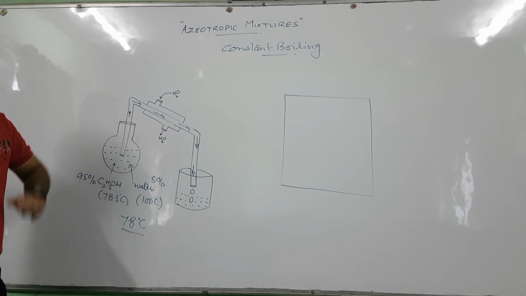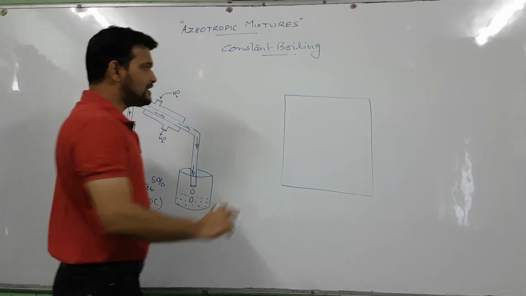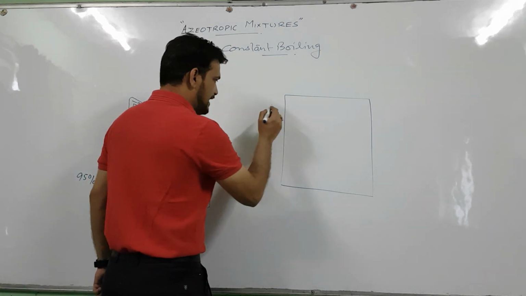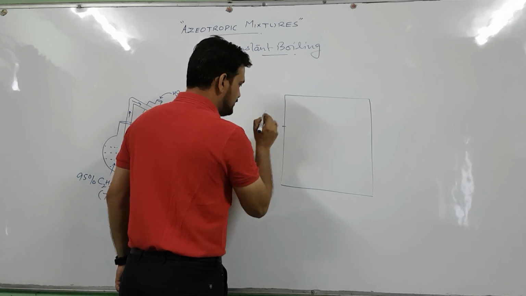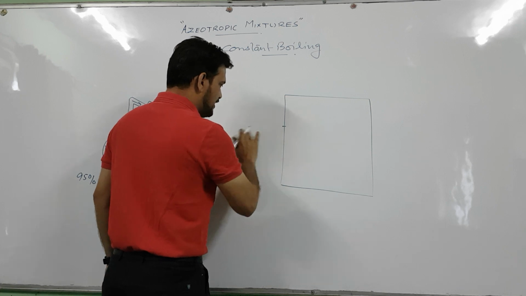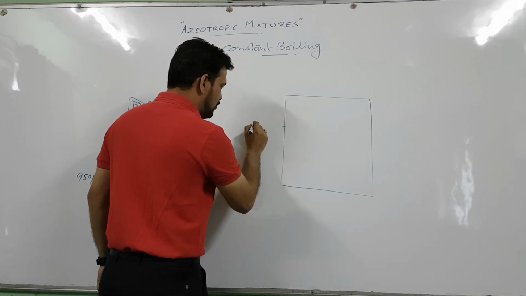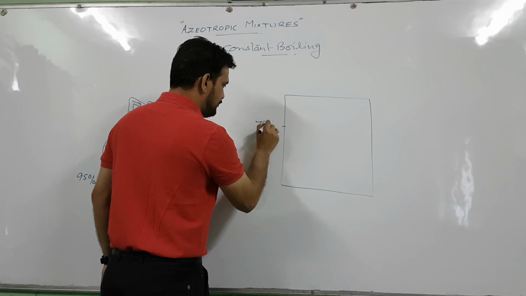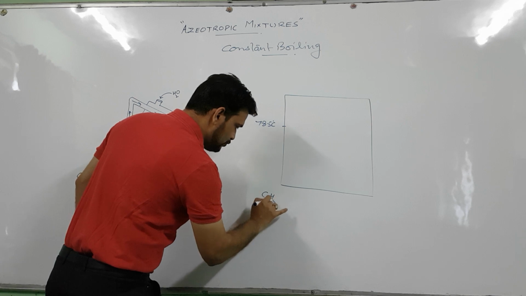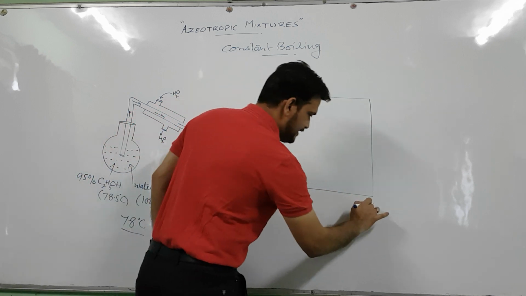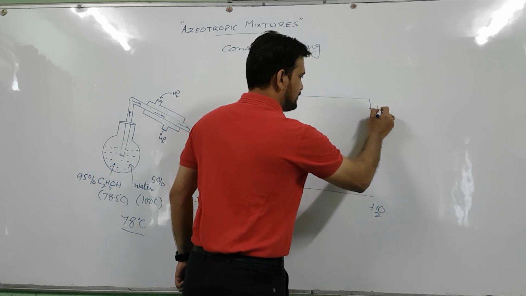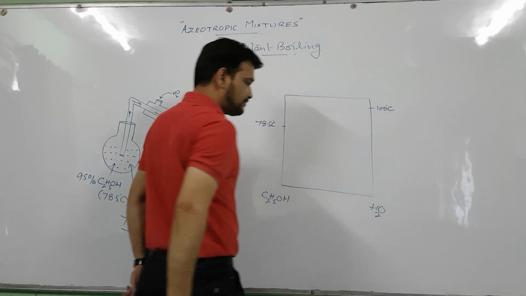Graphically, if we explain the minimum boiling azeotrope, let us take ethyl alcohol, or you can write the temperature of ethyl alcohol 78.5 degrees Celsius, and here C2H5OH and here H2O, its boiling point is 100 degrees Celsius.